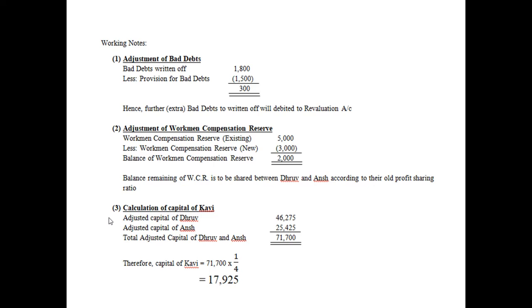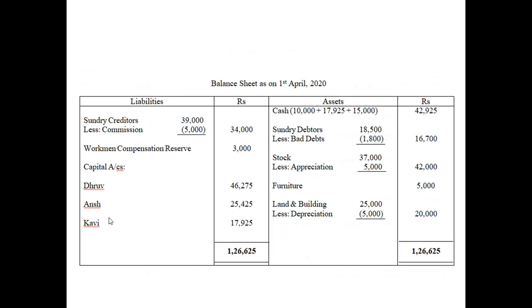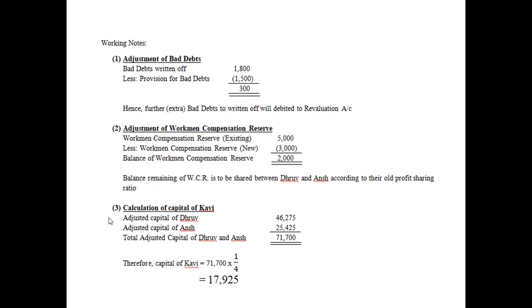That is 17,925. Now you write the amounts out there, and your partner's capital account is complete. Okay. Now let us move on to balance sheet, which is the final item. After this, we don't have any.